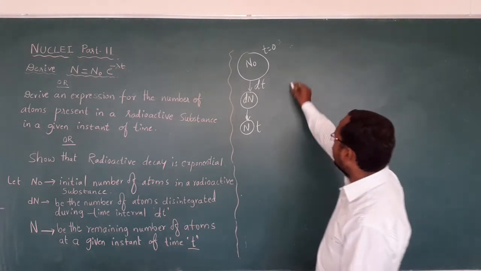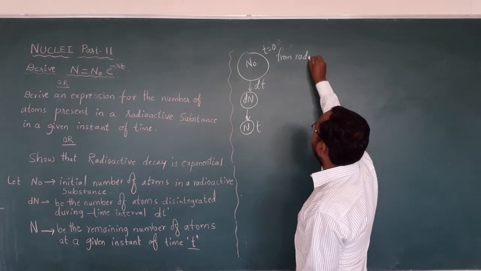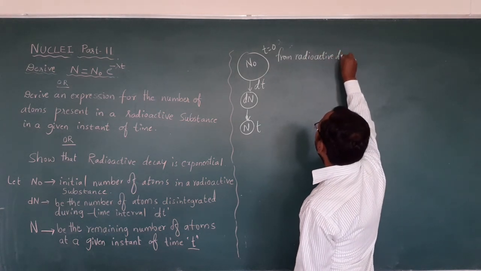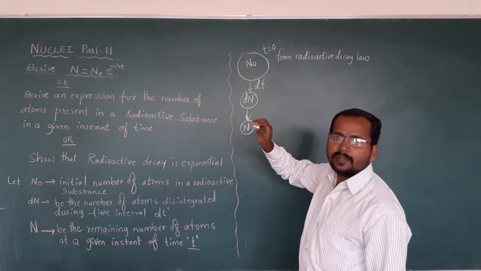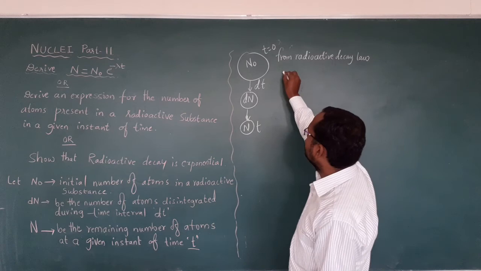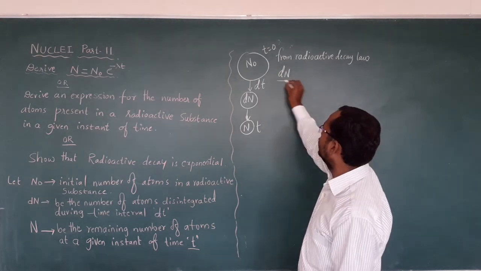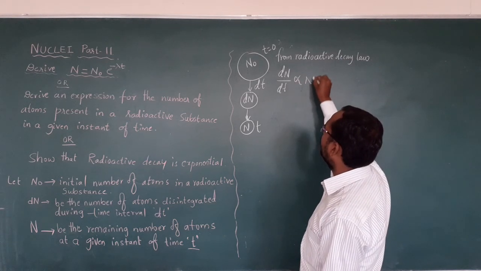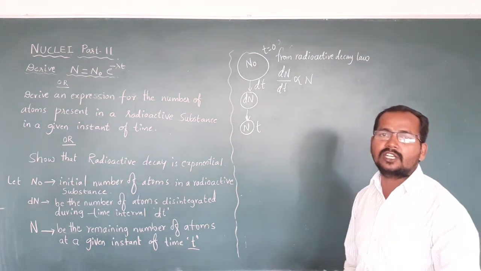Now from the radioactive decay law, what is the statement of the radioactive decay law? The rate of disintegration of a radioactive substance is directly proportional to the number of atoms present in that radioactive substance at that instant of time.